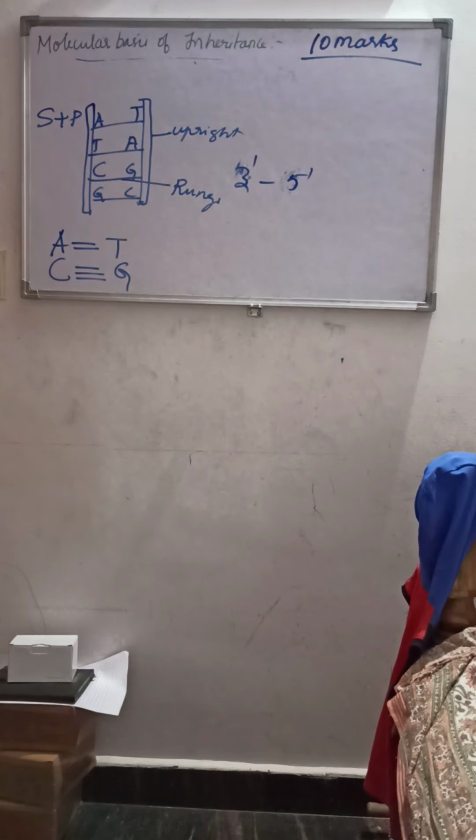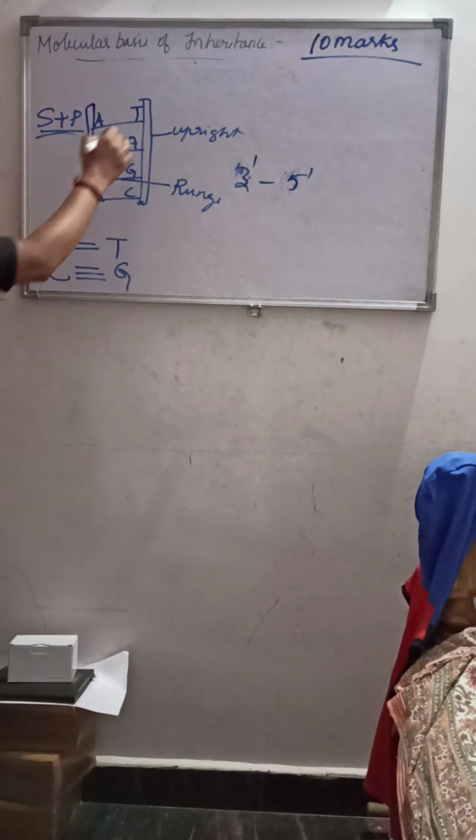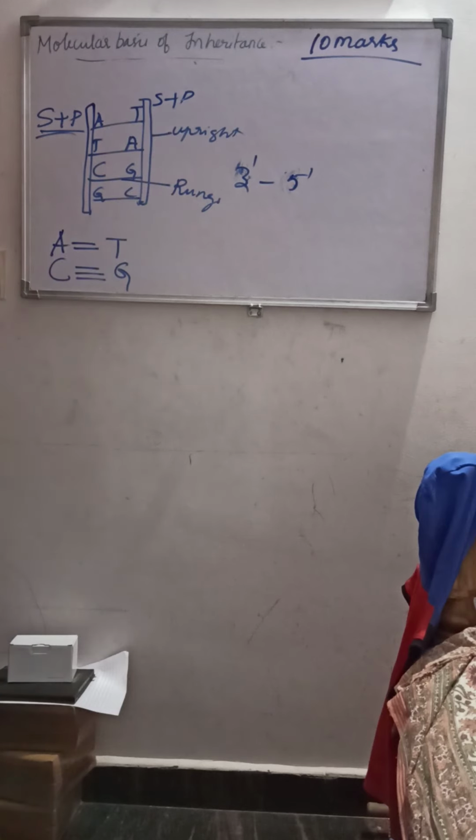As I said, in the nucleotide the bond is called the phosphodiester bond. One end of the formed polymer has a free phosphate group at the 5 prime end and the ribose sugar. So at the 5 prime end they have a phosphate group and the ribose sugar, sugar plus phosphate group. At the other end of the polymer there is a free 3 prime OH group, which is referred to as the 3 prime end of the polynucleotide chain.